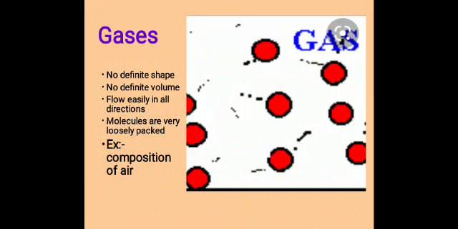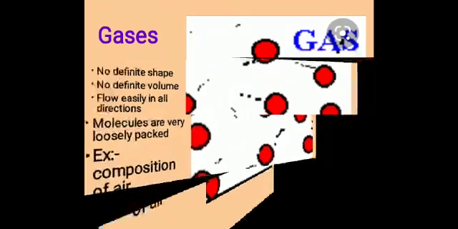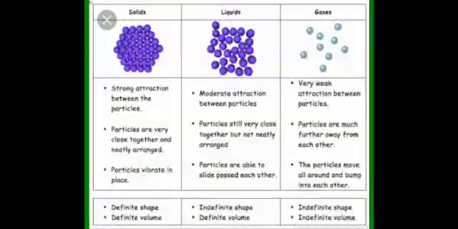An example of a gas is the composition of air. Next, we can see the difference among gases, liquids, and solids. See their molecular structure: there is a strong attraction between the particles, and they are very closely packed.